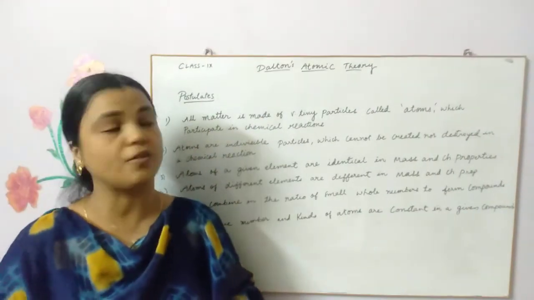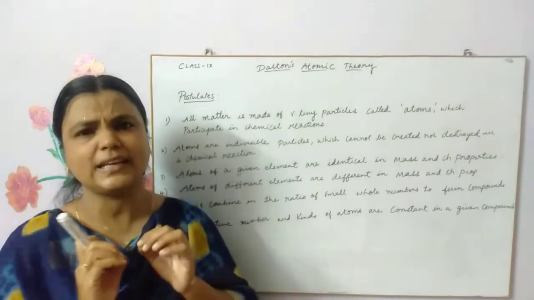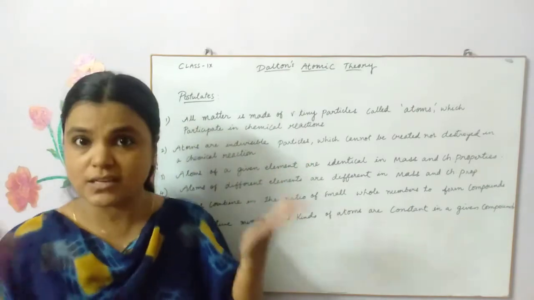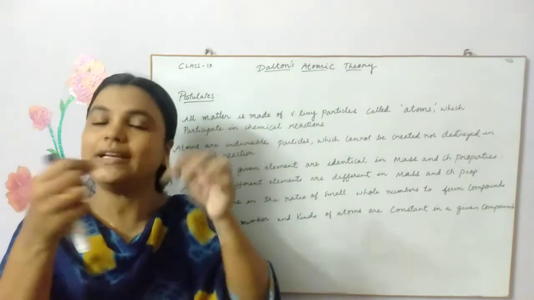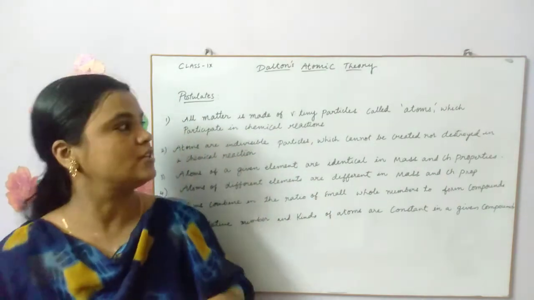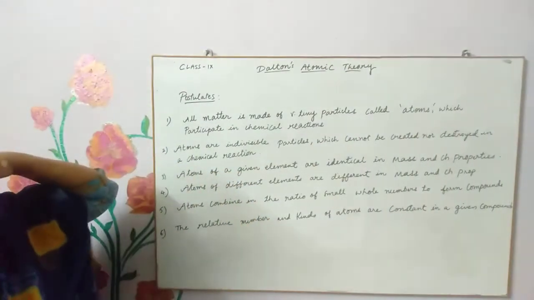So he said these are the very tiny particles which compose the matter, and these small particles only take part in the chemical reaction. So he very clearly mentions the term atoms in his postulate.